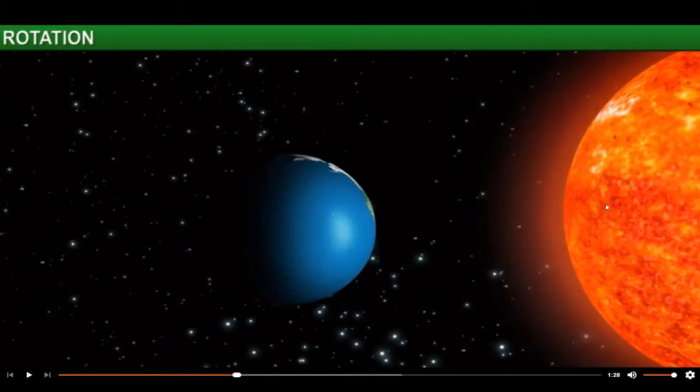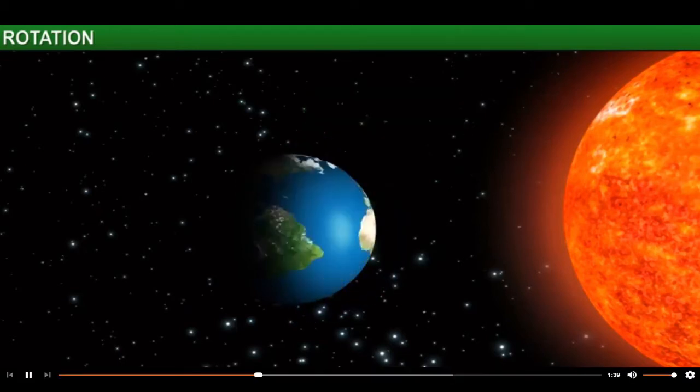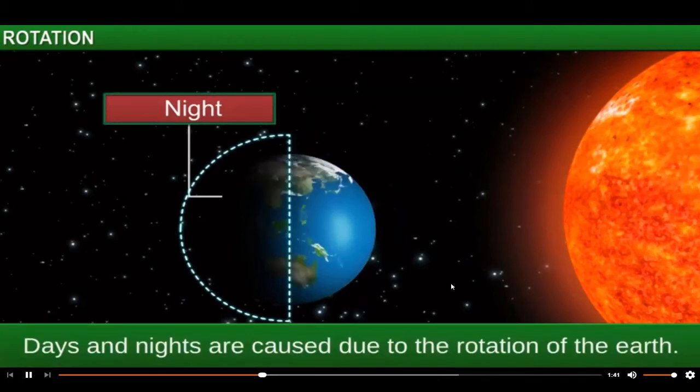That means the Sun is not rotating, the Sun is stationary, staying stable. It is not moving, but the Earth is rotating. So while one half of the Earth faces the Sun, the other half always faces away from the Sun. It is daytime in the part that faces the Sun, while it is night in the other half.